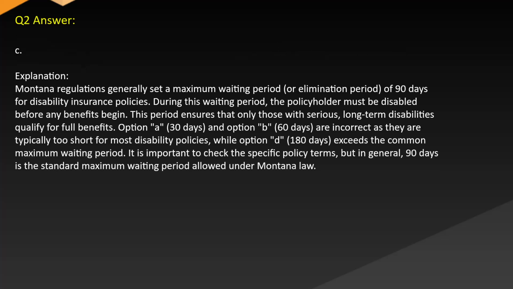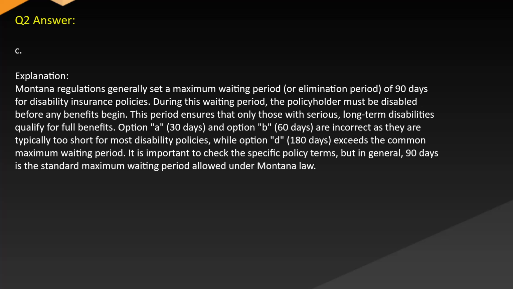Correct answer. C. Explanation. Montana regulations generally set a maximum waiting period or elimination period of 90 days for disability insurance policies. During this waiting period, the policyholder must be disabled before any benefits begin. This period ensures that only those with serious long-term disabilities qualify for full benefits.